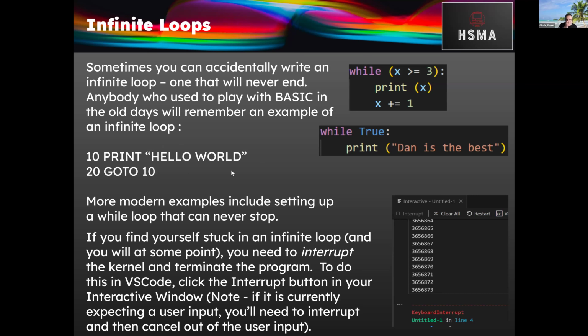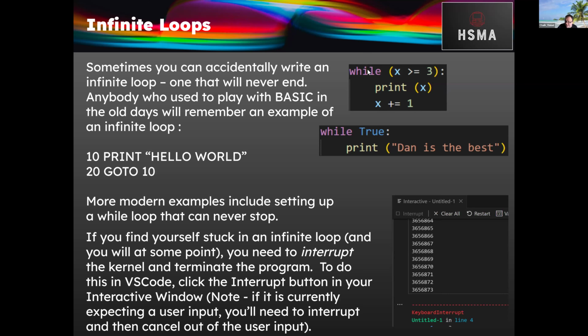Okay, and sometimes you want to set up something like that. Very often, though, you've accidentally done something wrong, and you've accidentally got stuck in an infinite loop. So here are some modern examples of an infinite loop in Python. This says whilst x is greater than or equal to 3, then print x, and then add 1 to x.